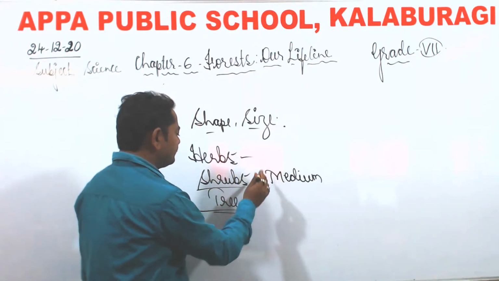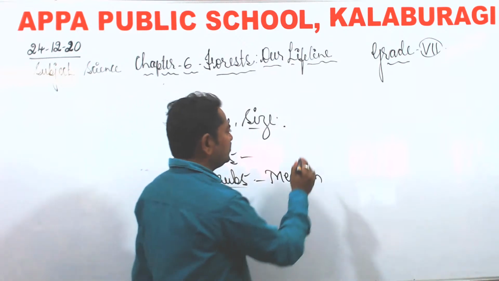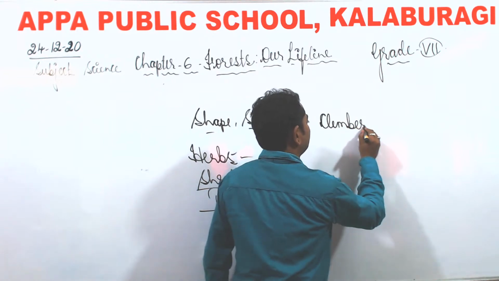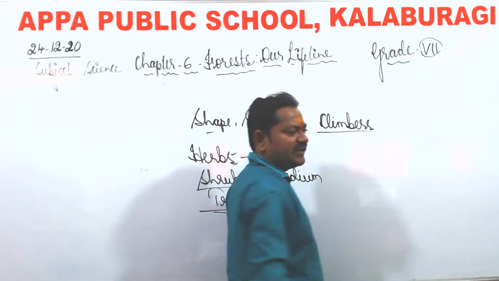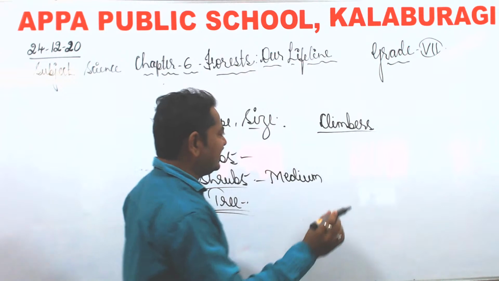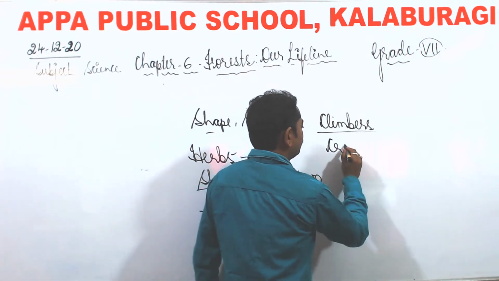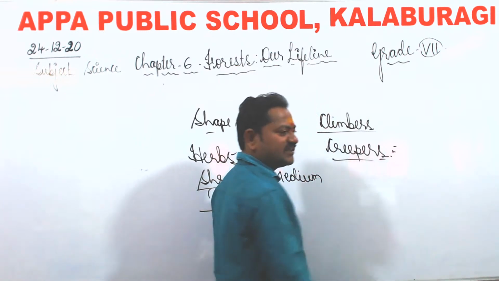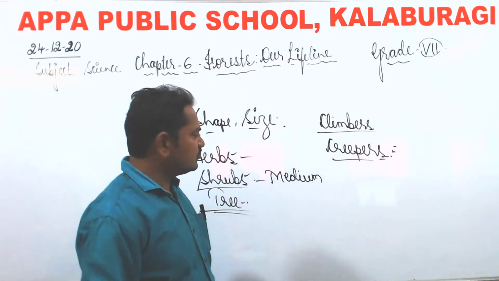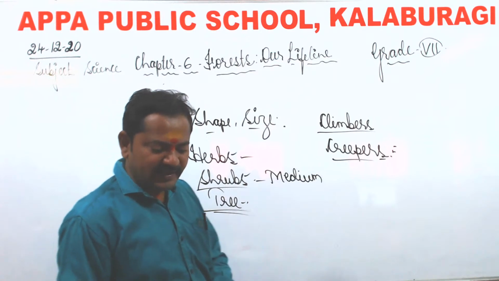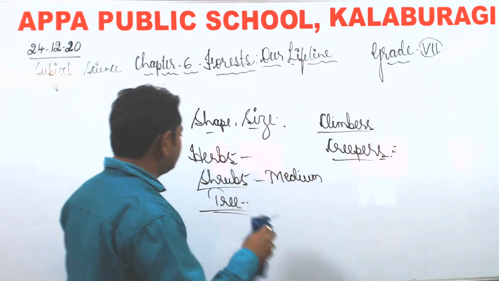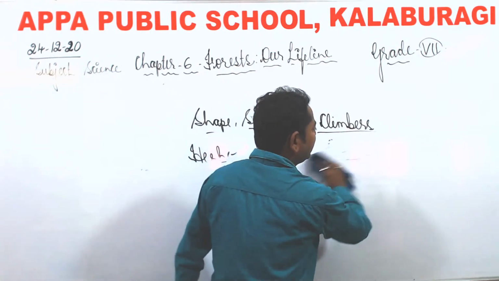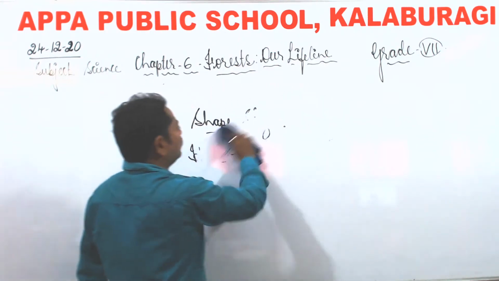Herbs, shrubs, trees, and we have also got climbers. They will climb the support of the neighboring plant and they will grow. And creepers, they will grow on the ground, like green vegetation on the ground. So these are the different types of plants which will be found. Now let us talk about the different layers of this forest.